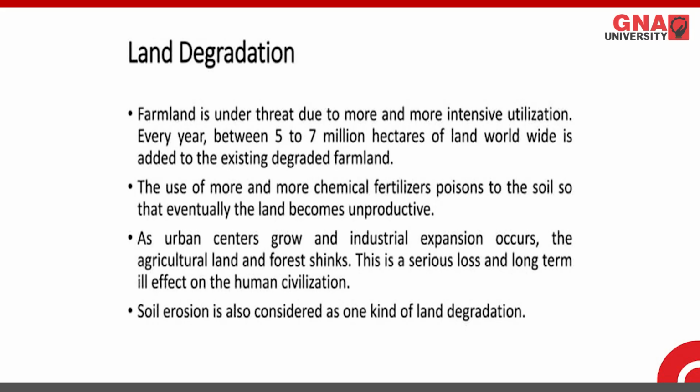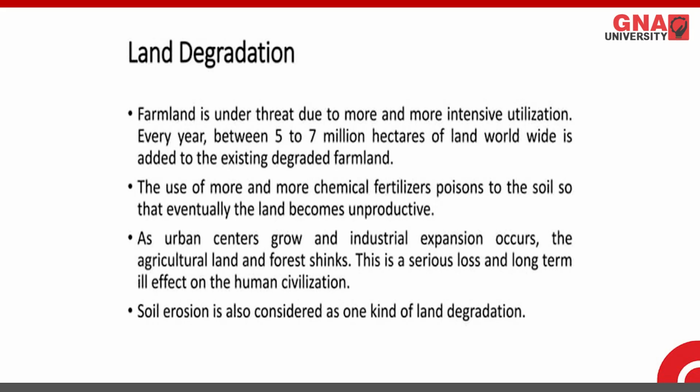As urban centers grow and industrial expansion occurs, agricultural land and forests shrink. Obviously, when urbanization occurs, agricultural land will shrink, and that will have an impact on productivity. This is a serious loss and a long-term ill effect on human civilization.